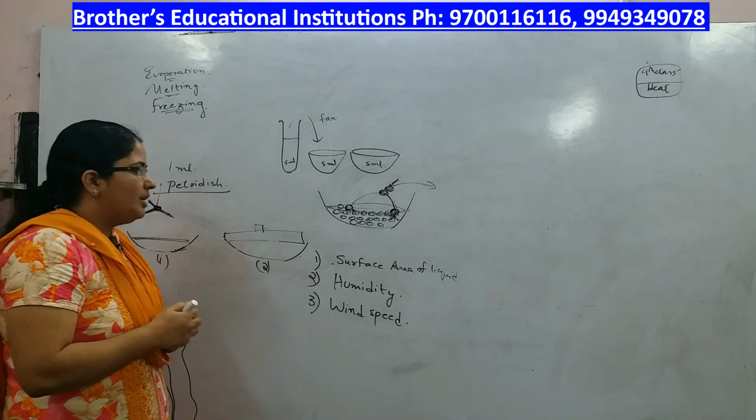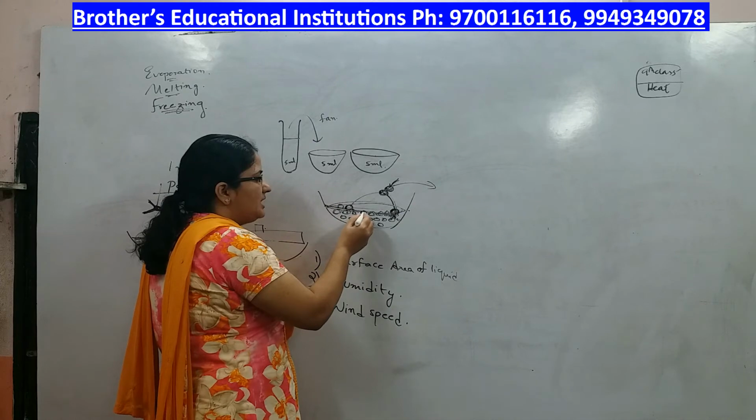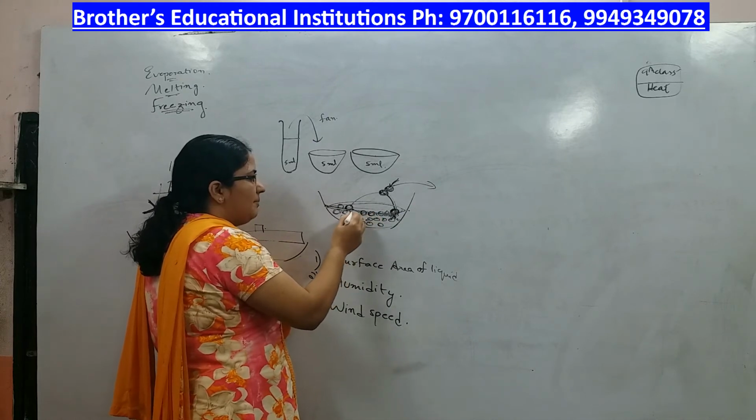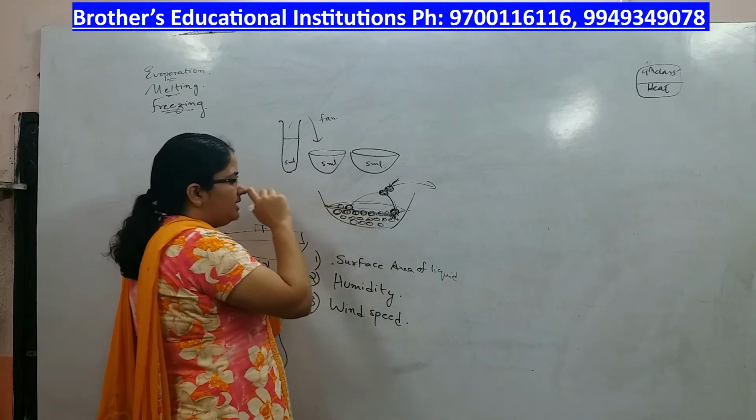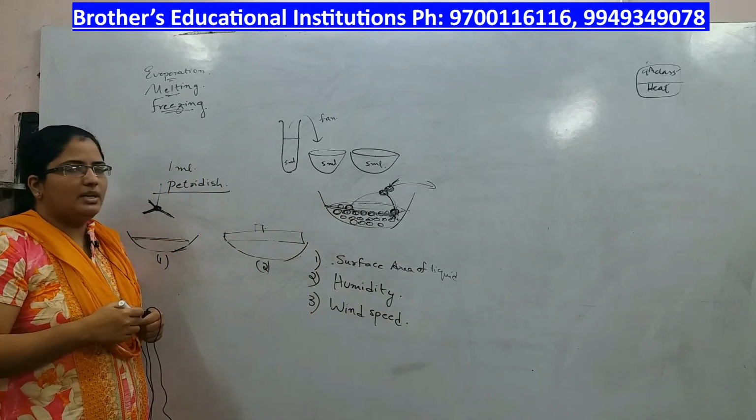Okay, that is because if surface area is more, there is more space for the particles to escape. So that is the reason why evaporation depends upon the surface area of the liquid.